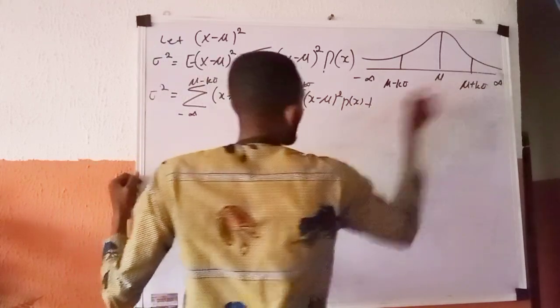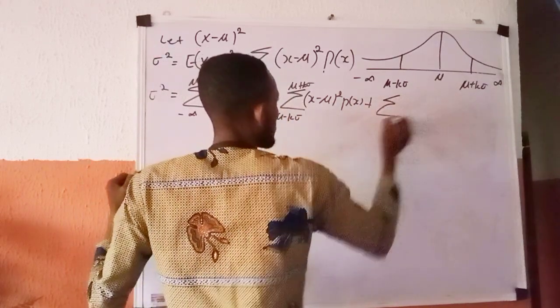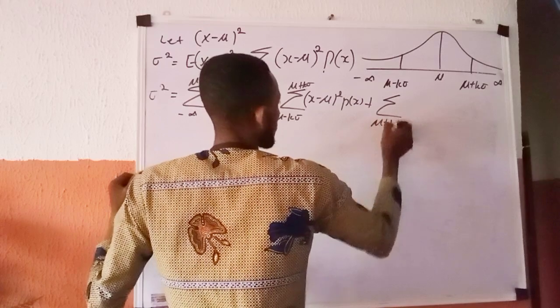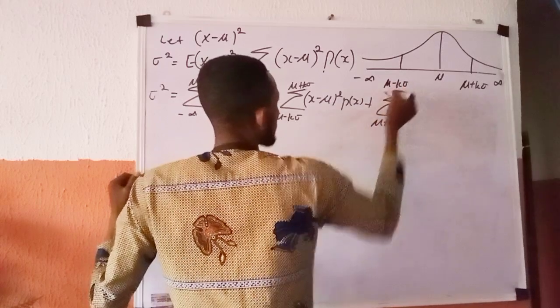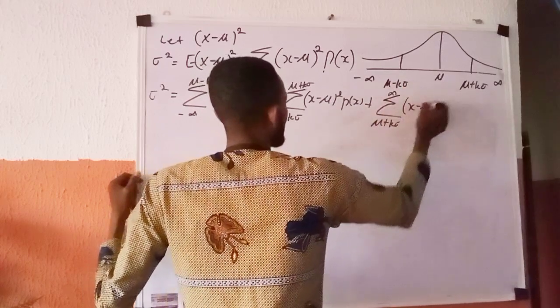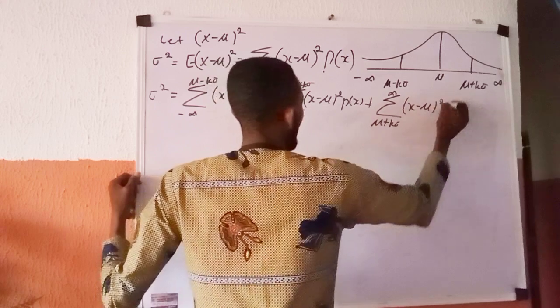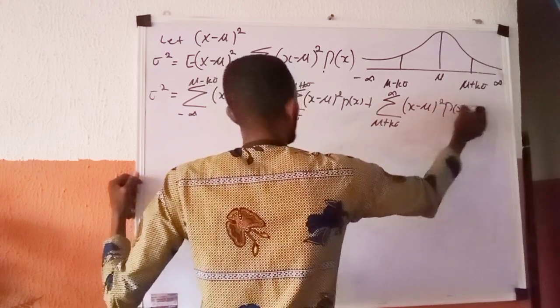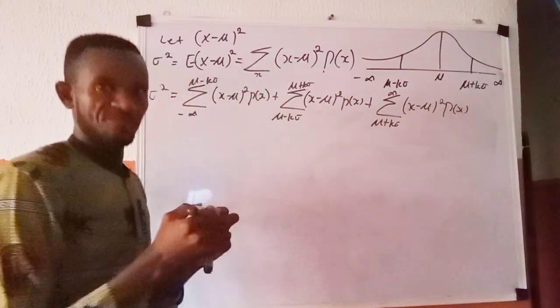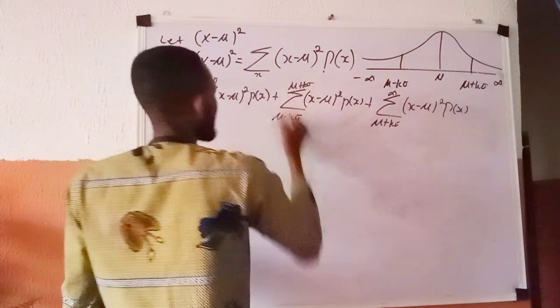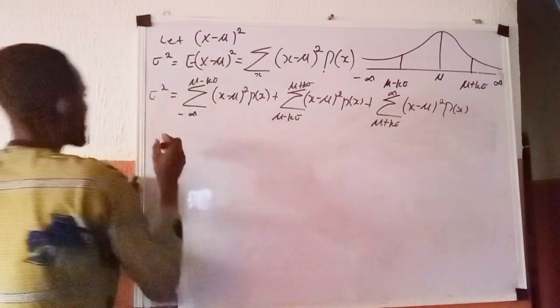the sum now from mu plus k sigma to positive infinity of (x minus mu) raised to power 2 p of x. As usual, drop the one at the center to enable you use greater than or equal to.